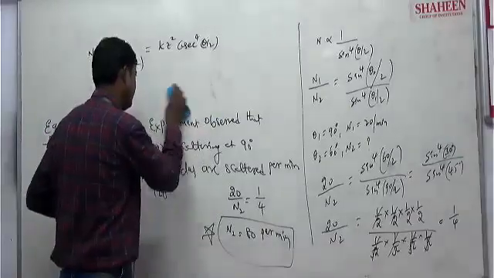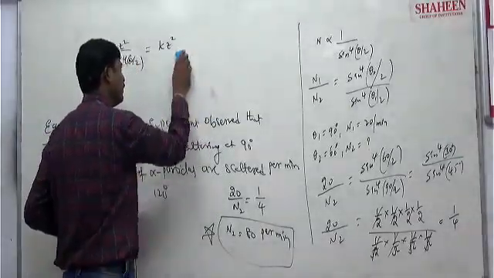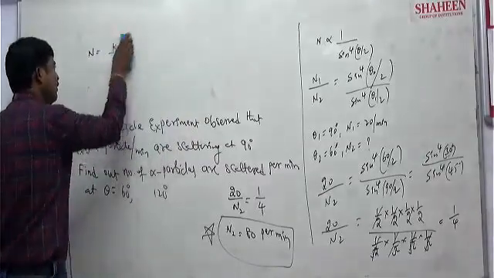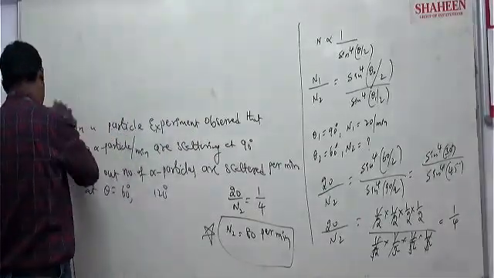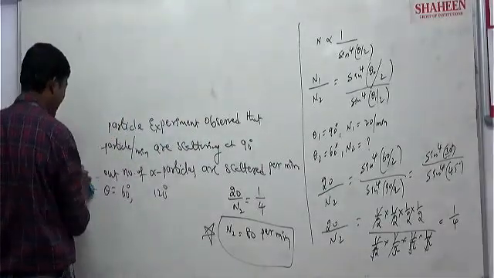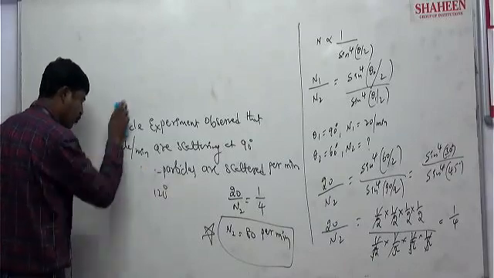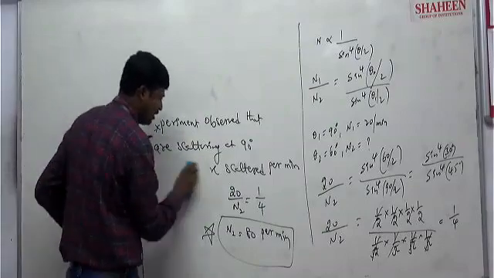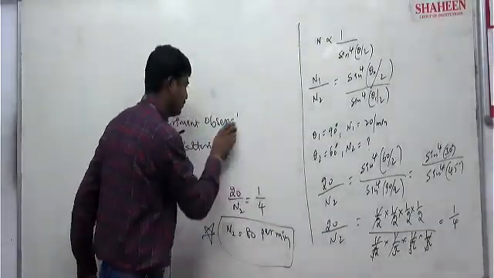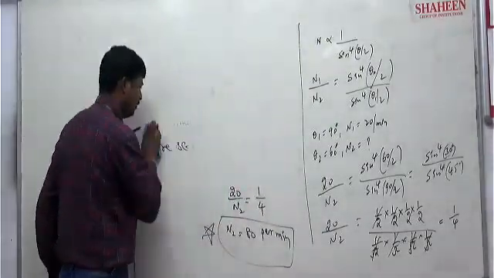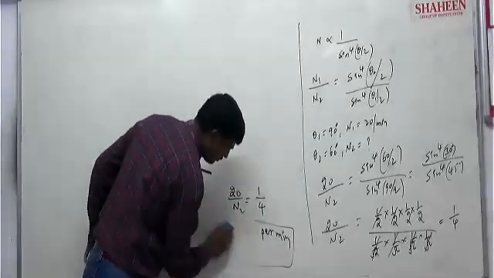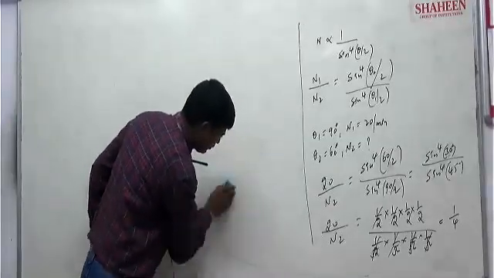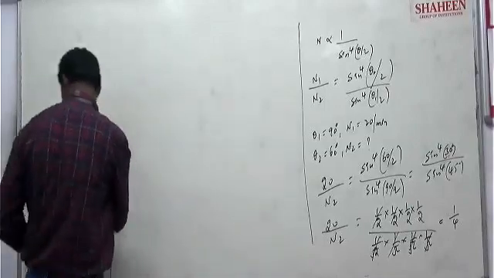Next. Related to Rutherford alpha particle scattering experiment, there are two more mathematical concepts. What is that? Let us see. Look carefully.